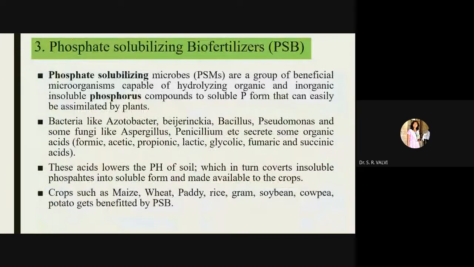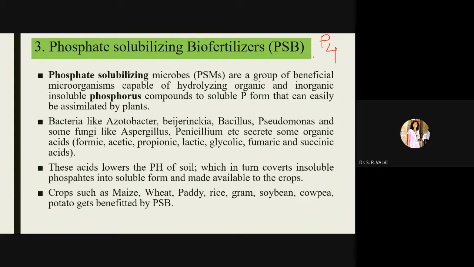Now the third biofertilizer is PSB, that is phosphate solubilizing biofertilizer. So now see here, the chemical formula of phosphorus is P4, right? So as I have explained to you, in case of nitrogen, nitrogen is a very stable or inert gas, and that is not directly absorbed by the plants, right? Similarly in case of phosphorus, phosphorus is also an element which is present in an insoluble form, and that has to be converted, right?